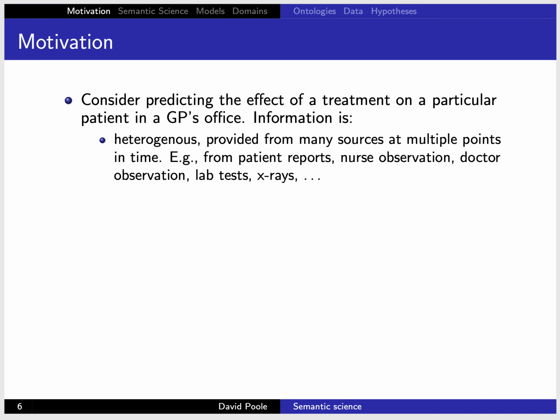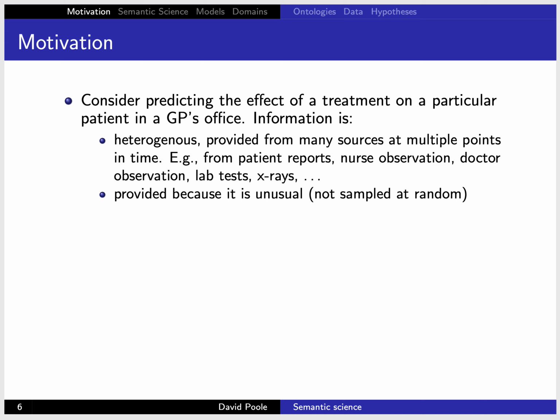So let's have a look at what sort of problems we're going to get here. Consider predicting the effect of a treatment on a particular patient. The information is heterogeneous. It's provided by multiple sources at multiple points in time. So for example, from patient reports, what they claim, what a nurse or doctor has observed about them, lab tests, x-rays, and all sorts of information that's important in order to do that. And it's very heterogeneous. We can't assume that everyone's the same, because we don't have the same kinds of information about each person.